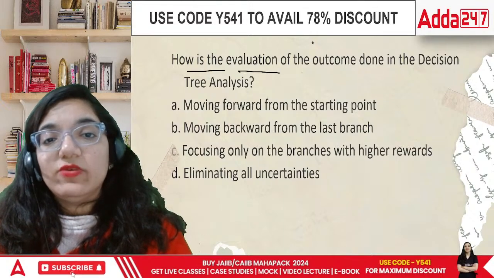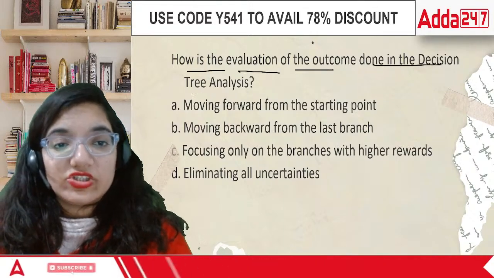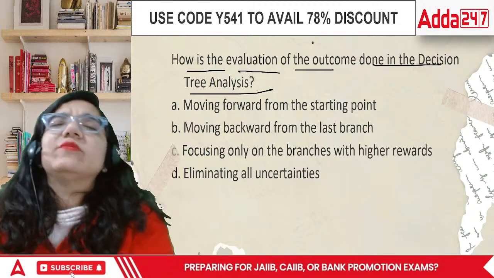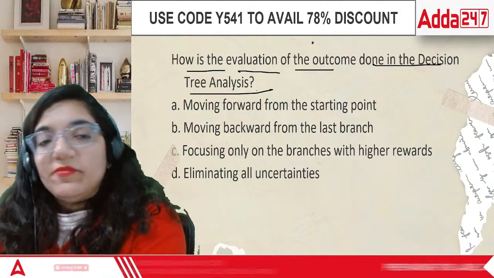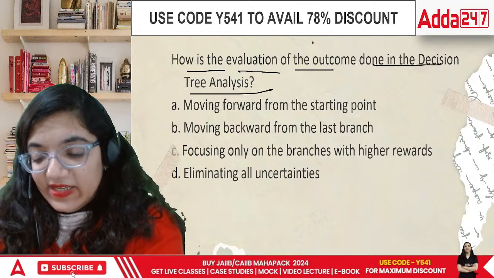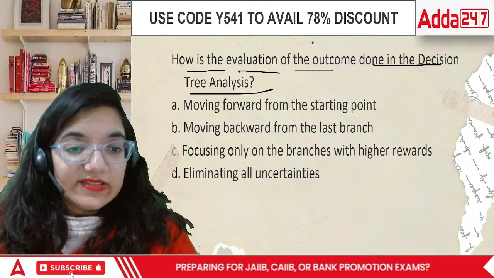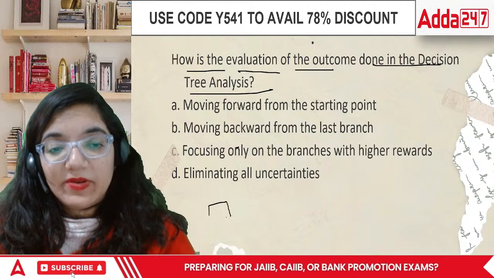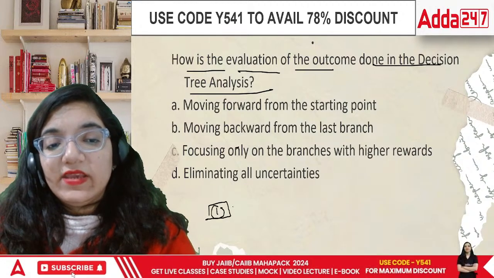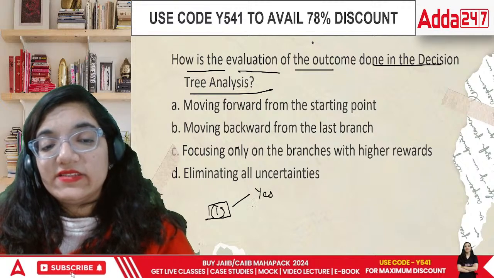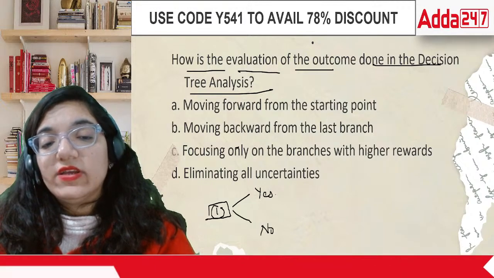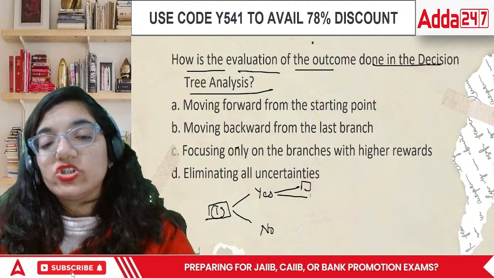How is the evaluation of the outcome done in decision tree analysis? This is there in terms of scenario analysis, decision tree, and many other things. Decision tree is basically a tree format. Tree format means, you and I were talking. I said the possibility of this thing happening or not happening is this. If it will happen, it's a yes. If it will not, then it's a no. If it's a yes, then the following two situations will arise.